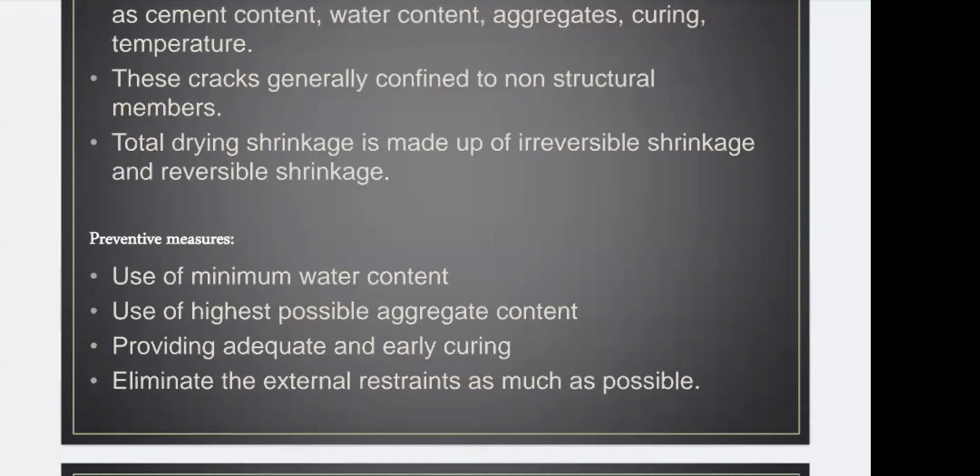Use of highest possible aggregate content. What is meant by use of highest possible aggregate content? See, you are also going to reduce this aggregate content. How to reduce the aggregate content? By using some alternate size of your aggregate. What is meant by alternate size? If we are using 20 nominal size of aggregate, you can also use your fine aggregate in case of that. Suppose you are using PCC, PCC is nothing but plain cement concrete.